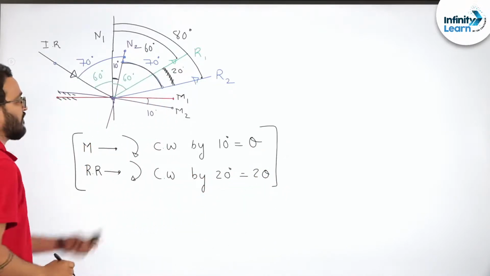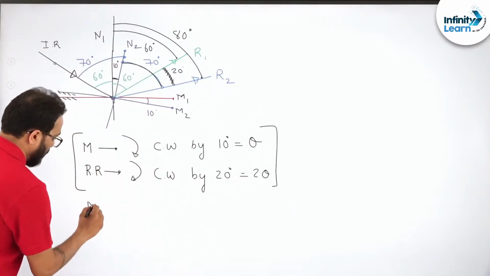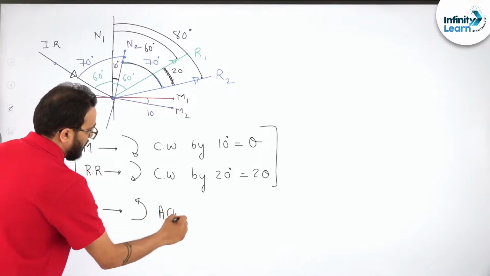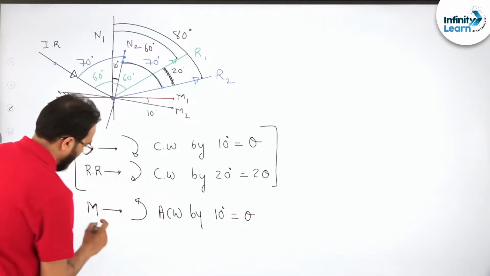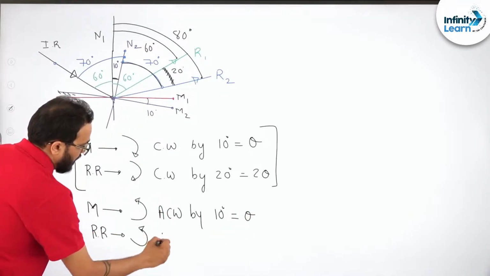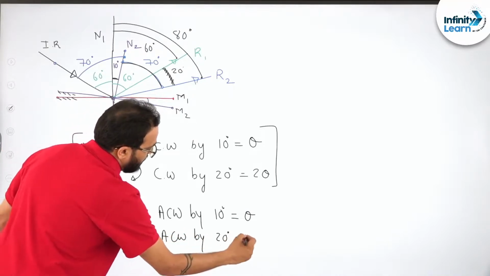We can assume if you rotate the mirror in the anti-clockwise direction, the same thing will happen. So if you rotate the mirror anti-clockwise by 10 degrees, which is theta, the reflected ray will also rotate anti-clockwise by 20 degrees, which is 2 theta.